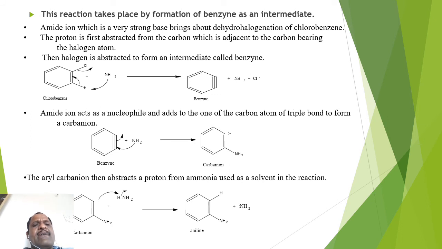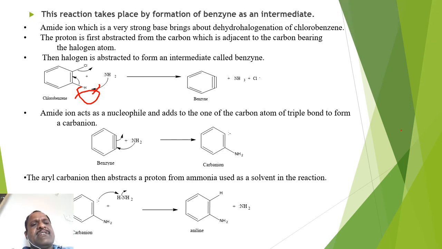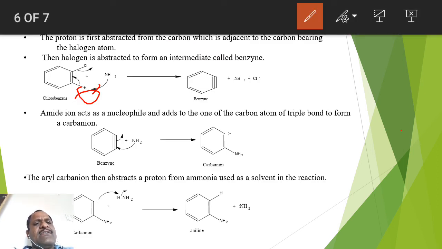So here first, amide, NH2, is a very strong base, so that will abstract the hydrogen of benzene, because benzene has different hydrogens. The chlorine atom is attached to a carbon, and only the hydrogen at its ortho position is abstracted. So this hydrogen is abstracted by NH2, and all this happens simultaneously and you will get the benzyne intermediate like this, right? Why is it called benzyne? Because there is a YNE, meaning alkyne. There is a triple bond, and benzene having a triple bond is called benzyne,